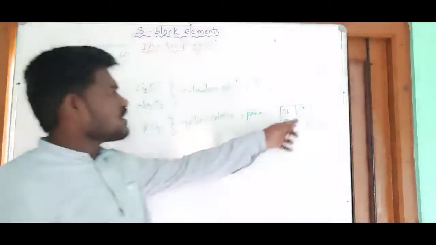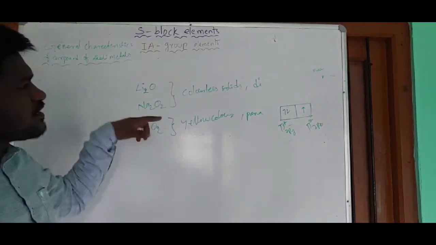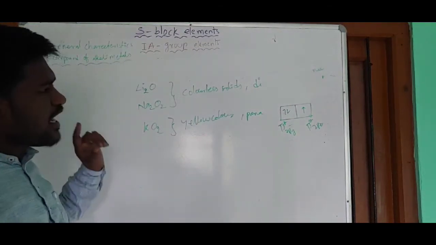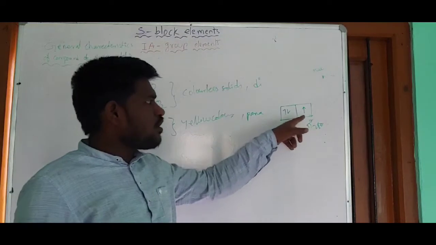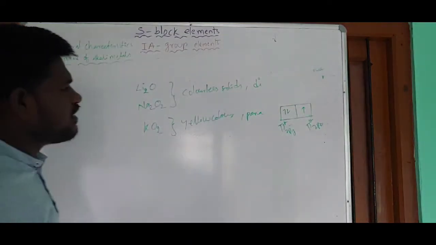Due to the presence of this unpaired electron, it is paramagnetic in nature. In case of peroxide, in both the orbitals pairs of electrons are present, that's why it is diamagnetic in nature.